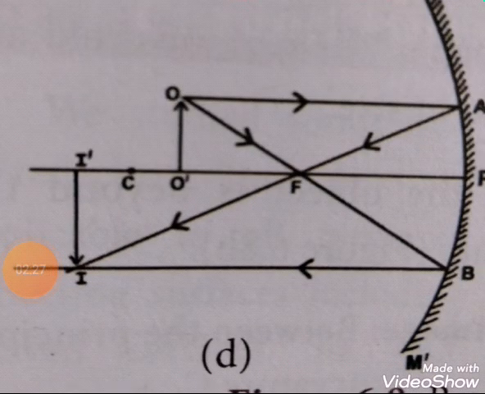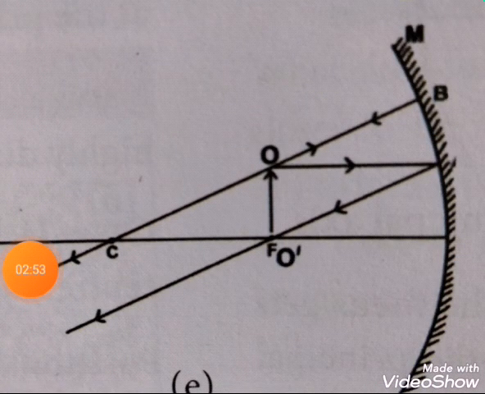Then case 4. Here the object is in between the center of the curvature C and focus F. Where is the image formed? Image is formed beyond C, that is center of curvature. What is the nature of image here? It is real, inverted and magnified. You can see the image size is greater than the object size.